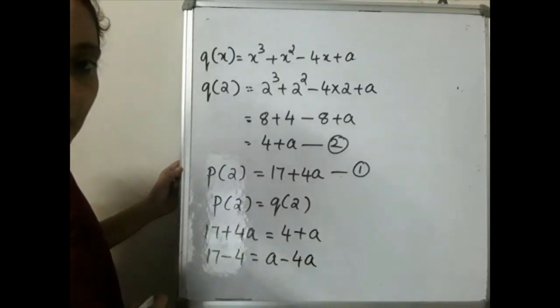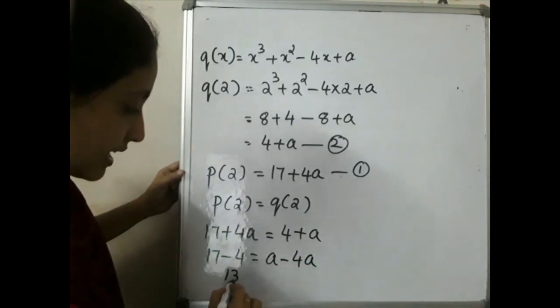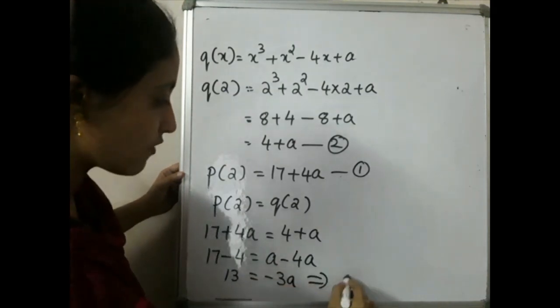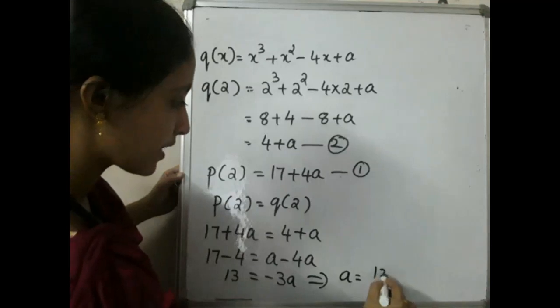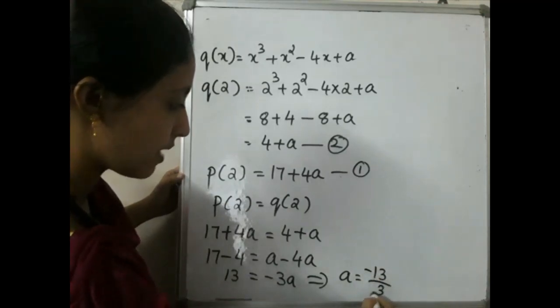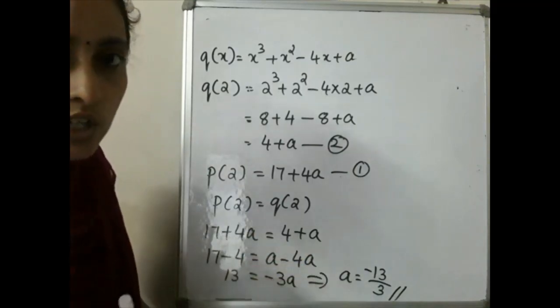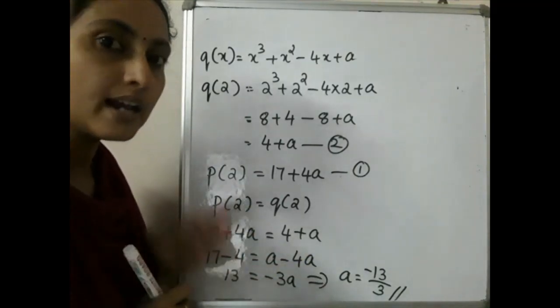Okay, so 17 minus 4 is what? 13. 13 is equal to minus 3a. This implies the value of a is equal to what? Minus 13 by 3. This is the answer. That is, the value of a is equal to minus 13 by 3.